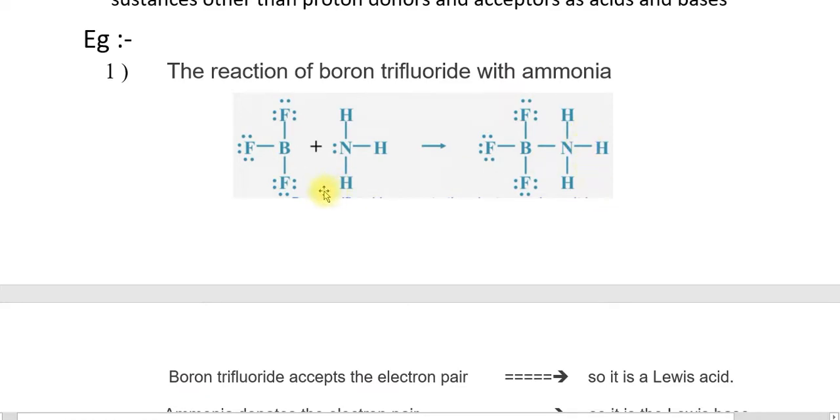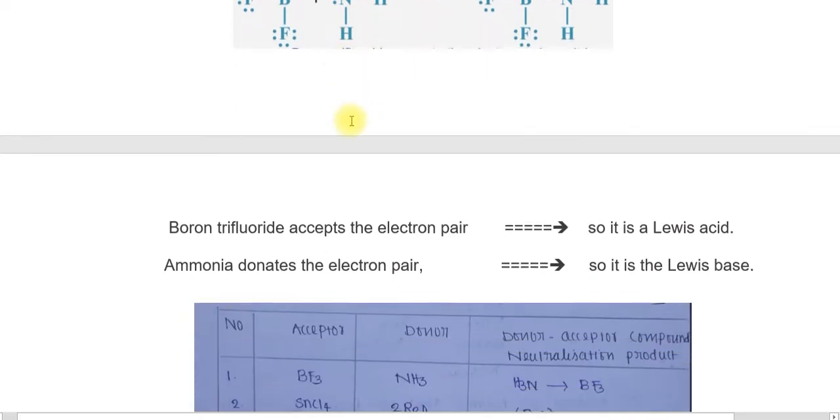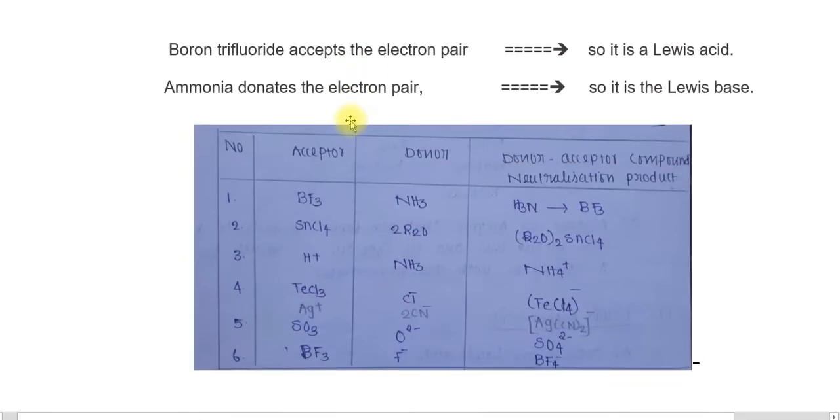Here, as boron trifluoride accepts a pair of electrons from NH3, it acts as a Lewis acid, and the NH3, which donates a pair of electrons to the BF3, acts as a Lewis base. Therefore we can say that boron trifluoride is a Lewis acid and NH3 is a Lewis base.